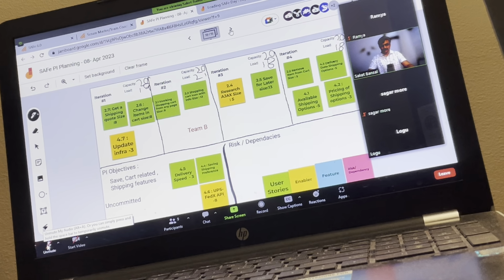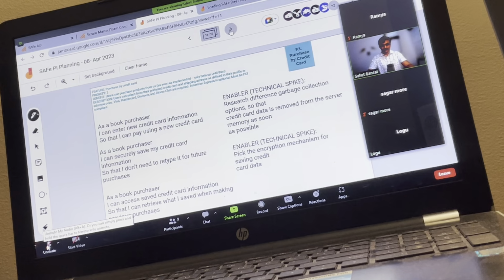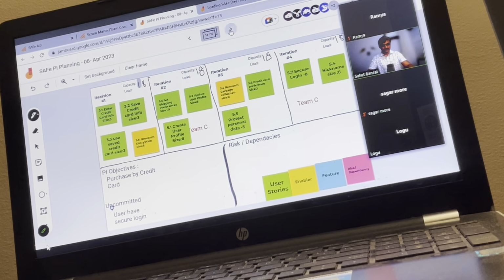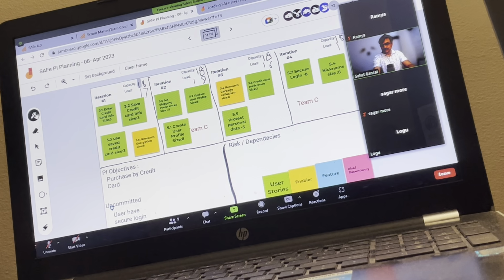In the other team, I think it's pretty well scheduled though. Maybe you need to update these things. Maybe you have to put 17 here, 18 here, so that we know how much is loaded. 16 here, something like this. Any question before we look into this?